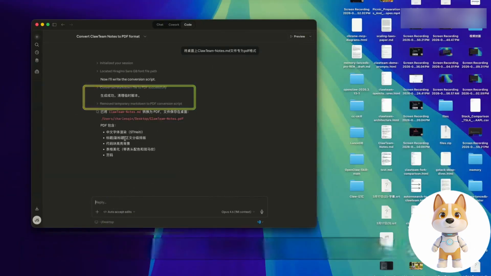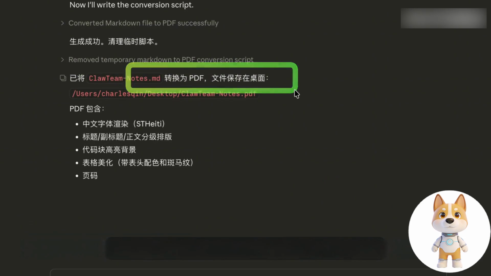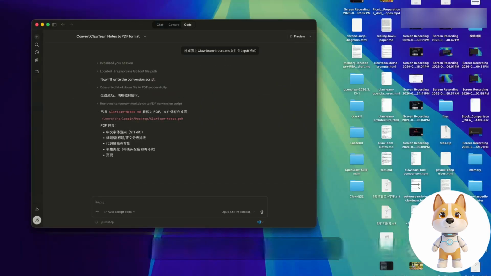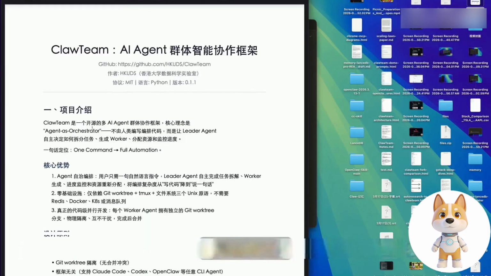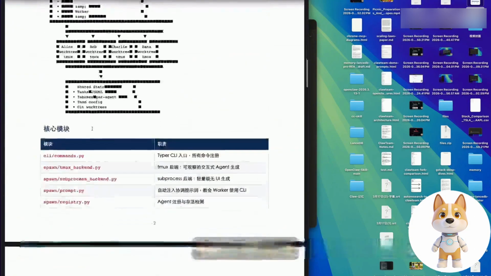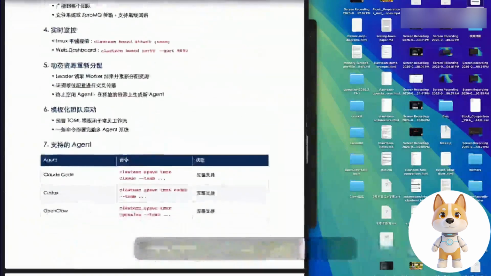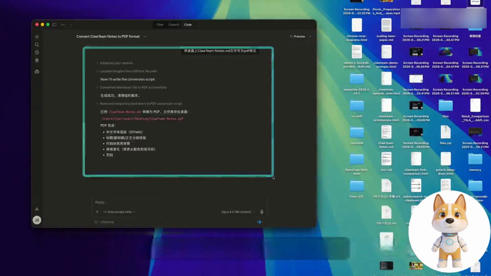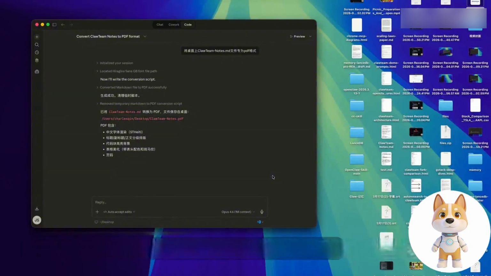Okay, here he prompted to convert the markdown file to PDF format. Then we can take a look at this effect and we turn it on directly. You can see that this is the effect of his conversion of our markdown files to PDF format. You can see that this effect is still very good. This is a relatively simple task that we tested. We can continue to increase the difficulty below.